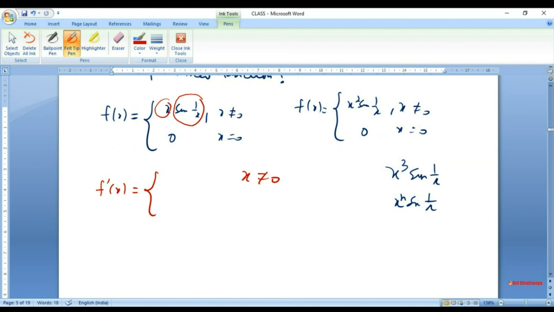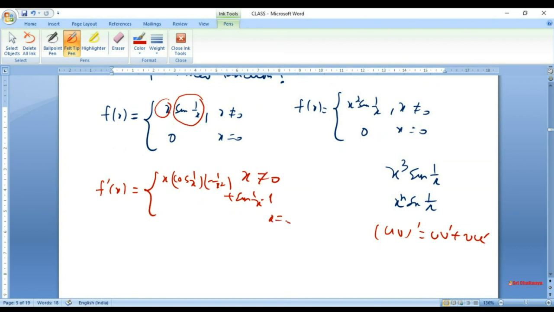So we can apply the product rule and we can find its derivative. So I will write f prime x, using the rule that (uv)' is uv' plus vu'. So I'm writing x times cos of 1 over x times minus 1 over x squared, plus sine of 1 over x times 1. So I can write this for x not 0.